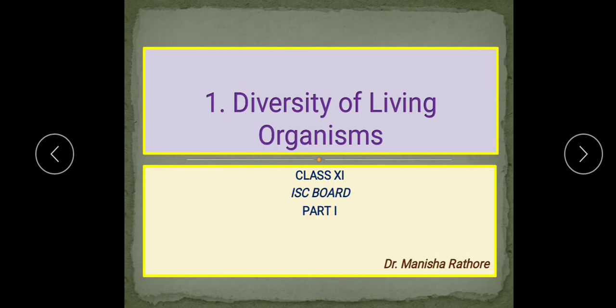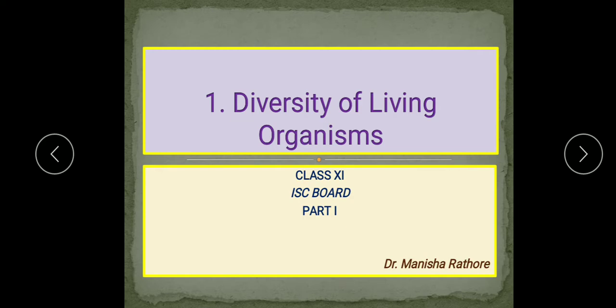In the publication you will get the reduced syllabus of all your subjects, including biology, with all the details. But before I start the chapter, I'll tell you about the syllabus in brief.